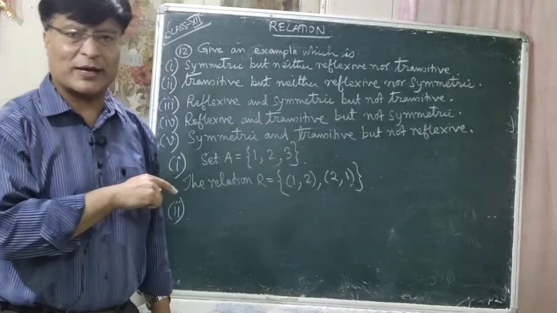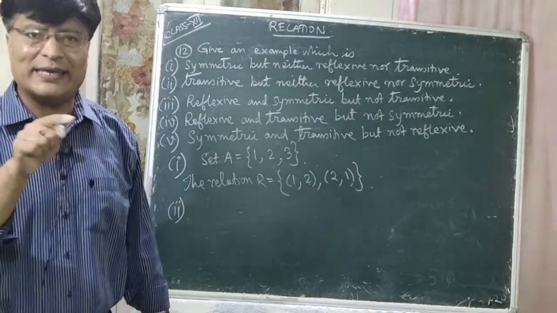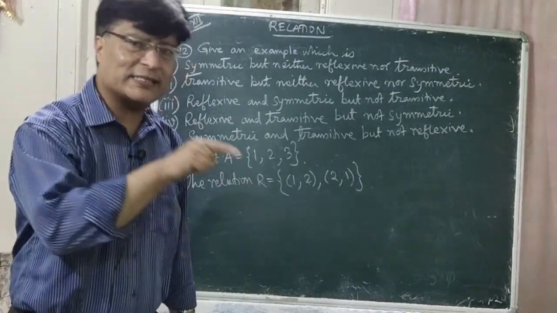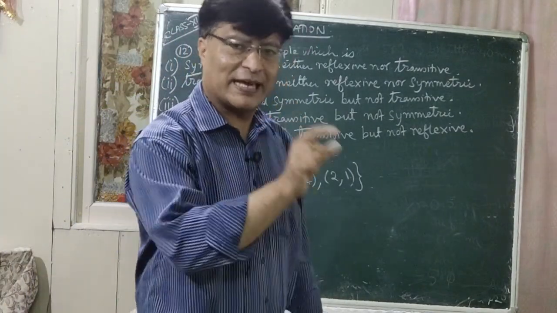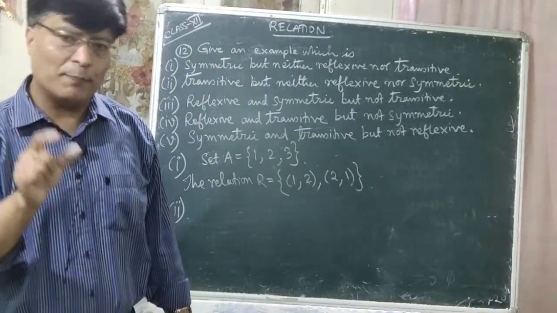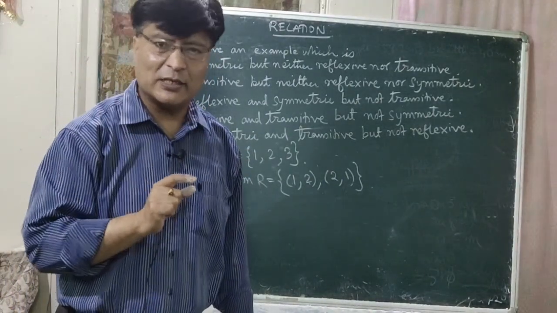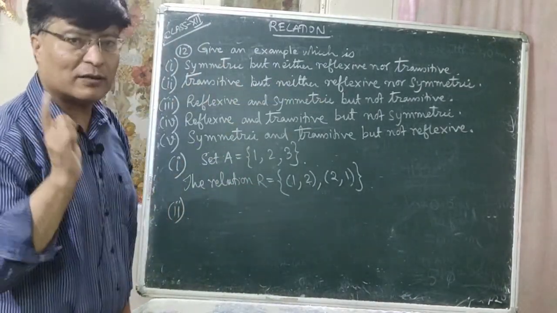But can you say that it is transitive? Yes. If x is greater than y and y is greater than z, so x is always greater than z. Like example, 10 is greater than 6. Okay. And 6 is greater than 3. Obviously 10 is greater than 3, isn't it? So this example is transitive but neither reflexive nor symmetric.